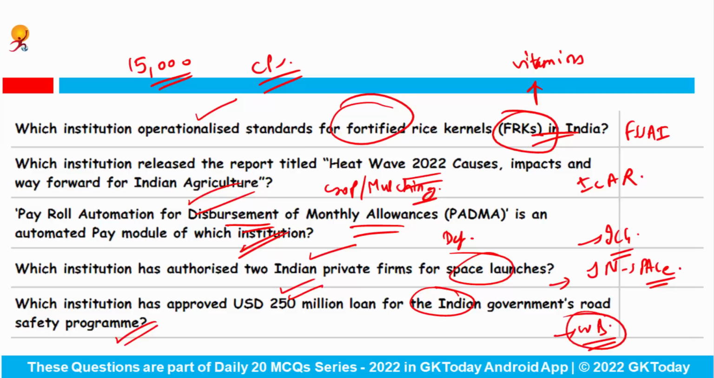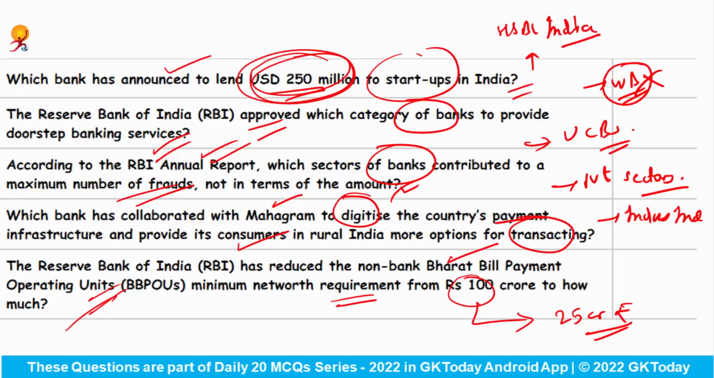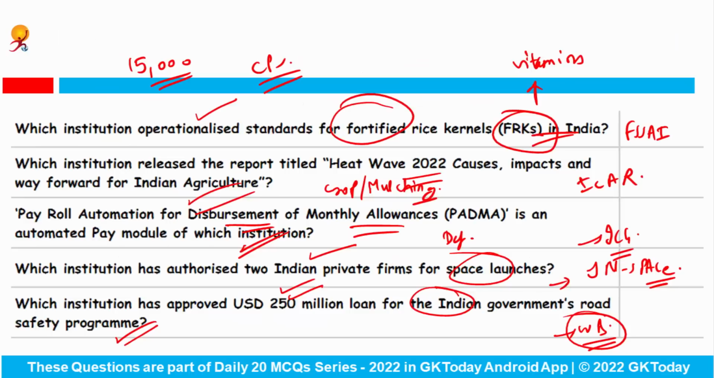Okay, I think I have made a mistake. Let's go back. Here it is not the World Bank actually. Here it is HSBC India. I got confused due to this $250 million thing. So for the startups, HSBC India has decided to lend India this much amount. And for our road safety program, the World Bank has decided to lend India the same amount. Okay. So sorry for the inconvenience.